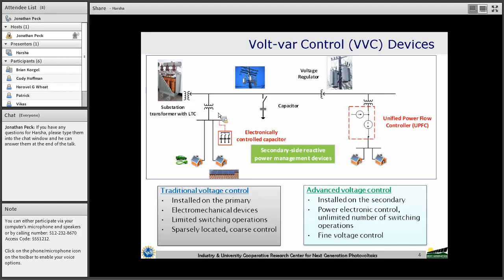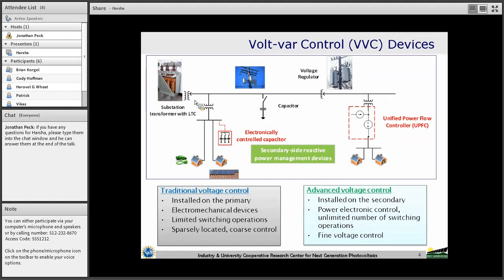First, in every distribution circuit we have a substation with a substation transformer, and some substation transformers have load tap changer controls associated with them. We can call it an LTC. The function of the LTC is to change the tap changer position in order to maintain the voltage at the substation at the required level.